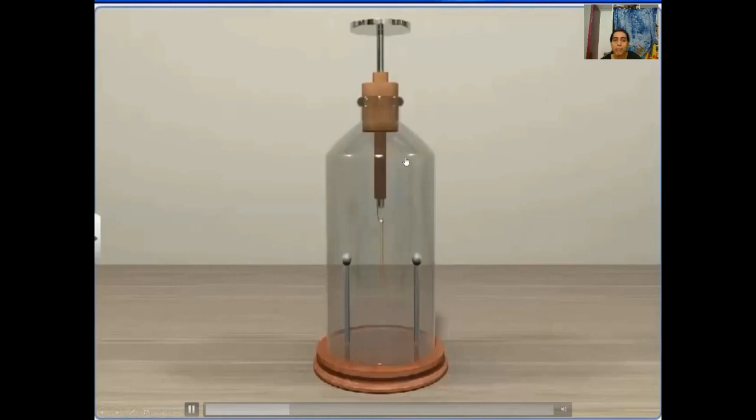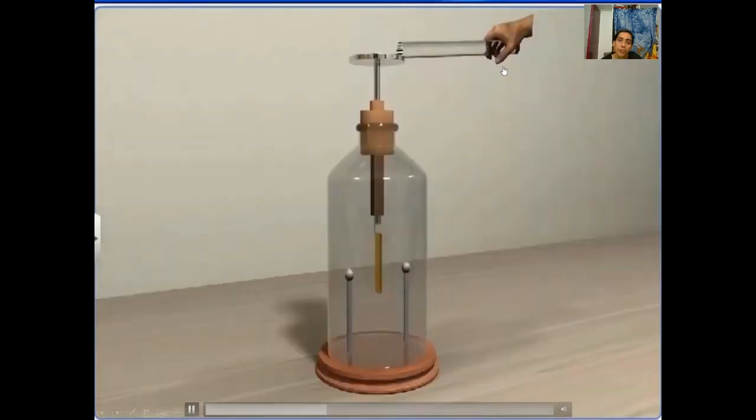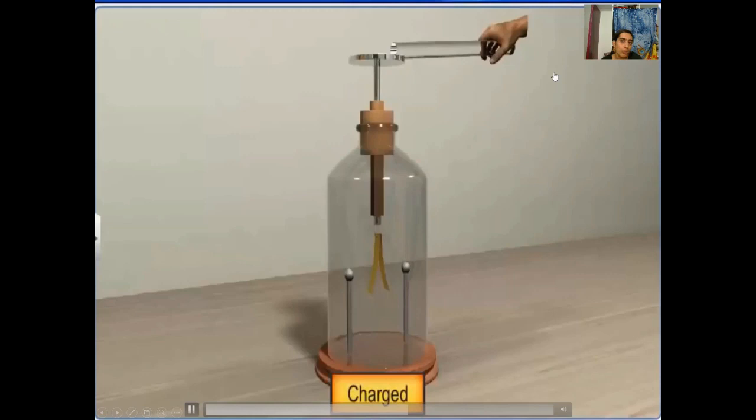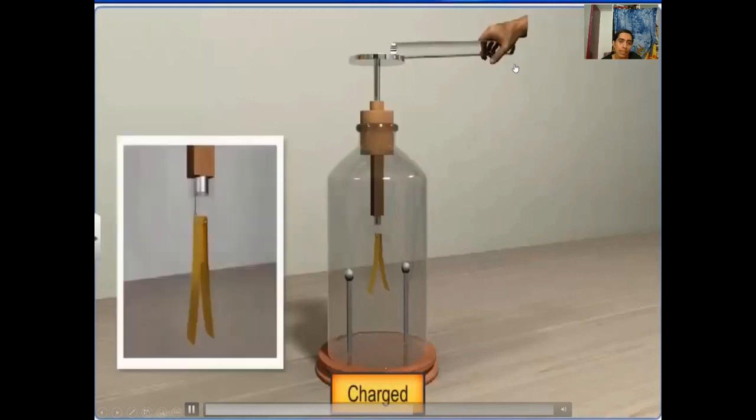Now how does it work, right? Suppose we consider an uncharged body or a neutral body which is not possessing any charges and touch it to the metal disc. Obviously it will not show any divergence in the gold leaves, right? Because the body is electrically neutral, it will not pass on any electric charges. But for the same apparatus, if we bring a charged rod, say the glass rod has been rubbed with silk and has become electrically charged, and touch it to the metal disc, then what happens?